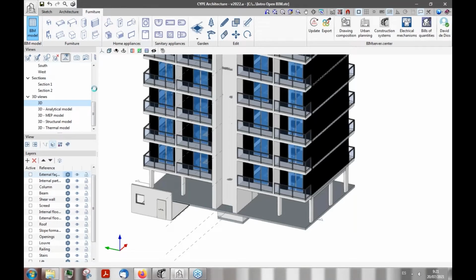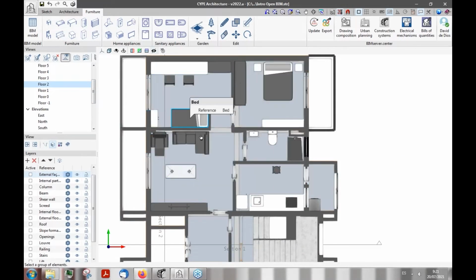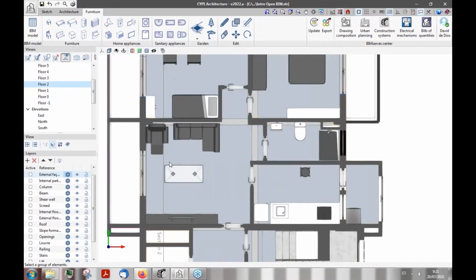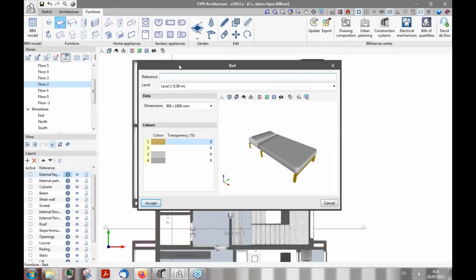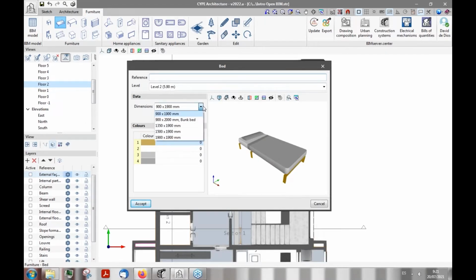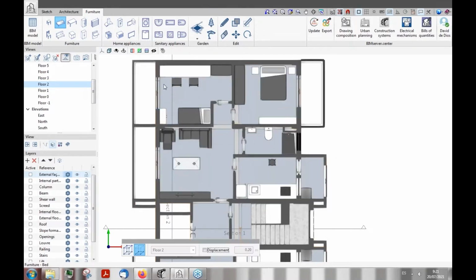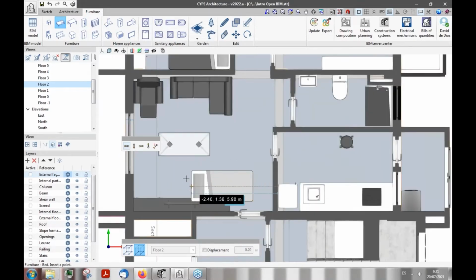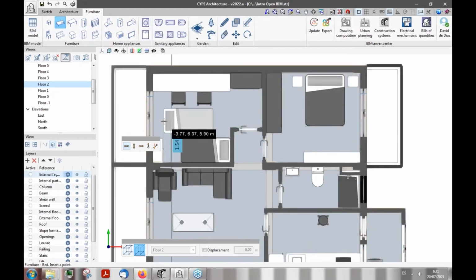And if we switch, for example, to the view of the floors, you would see that it has already been populated with many different kinds of furniture. And if we want to add any kind of furniture like so, it would be just as easy as what we have done before. We have to set the level, the dimensions are already preloaded, the colors are being used internally, and once we are content with the final result, we can start introducing it into our model, like so, both in 2D view and a 3D view if we want to.